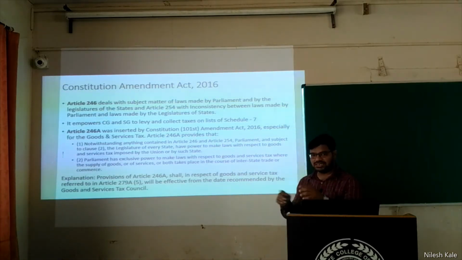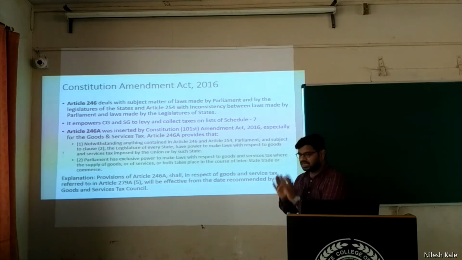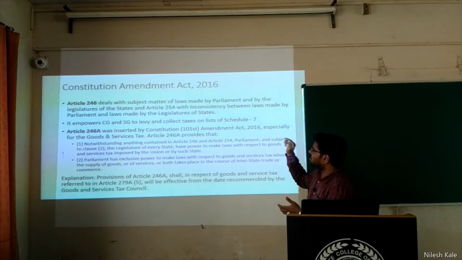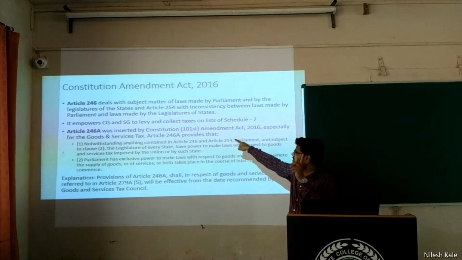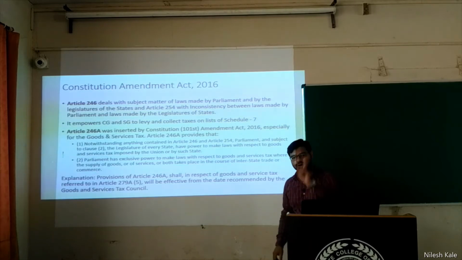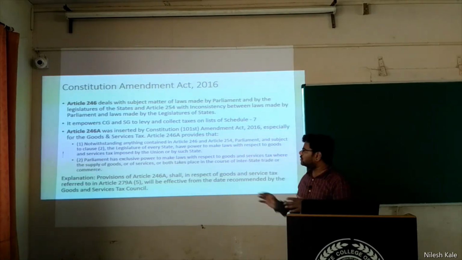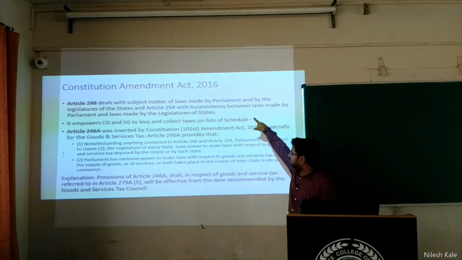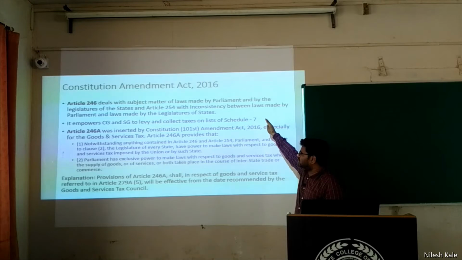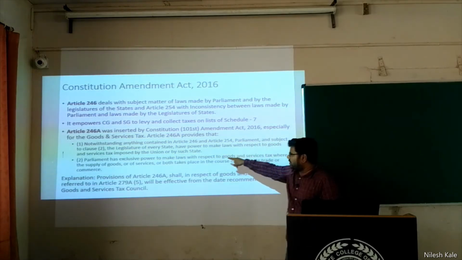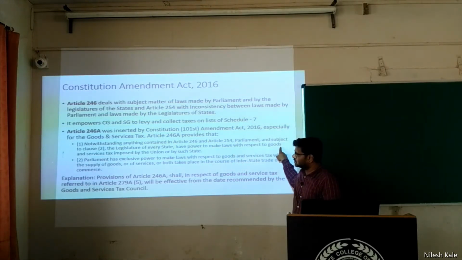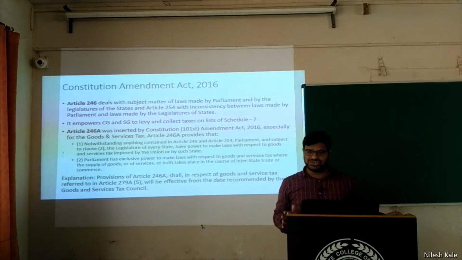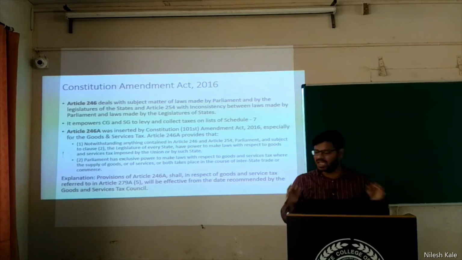Article 246A, this is additional, okay. This is an article only. You need not get confused. The chapter was inserted by the Constitution 101st Amendment Act 2016, which was for the purpose of GST only. Article 246A provides that notwithstanding anything contained in Article 246, Parliament and state legislatures have power to make laws with respect to goods and services tax imposed by the Union or by such state. What do you mean by this? I will tell you in simple words.